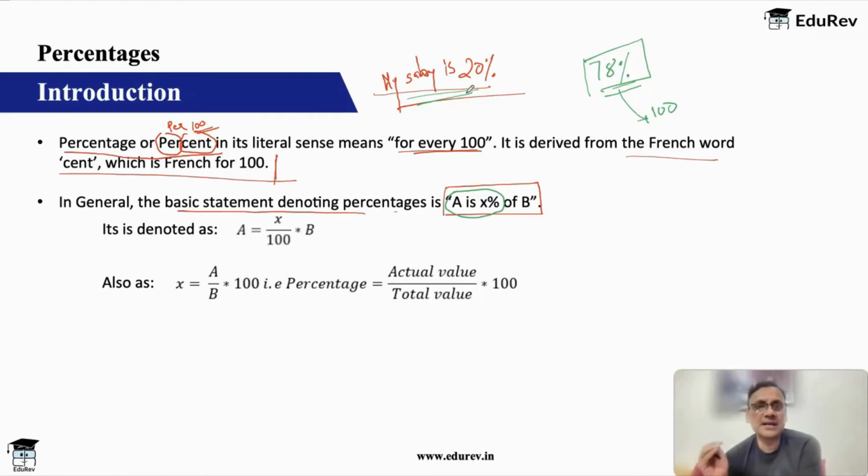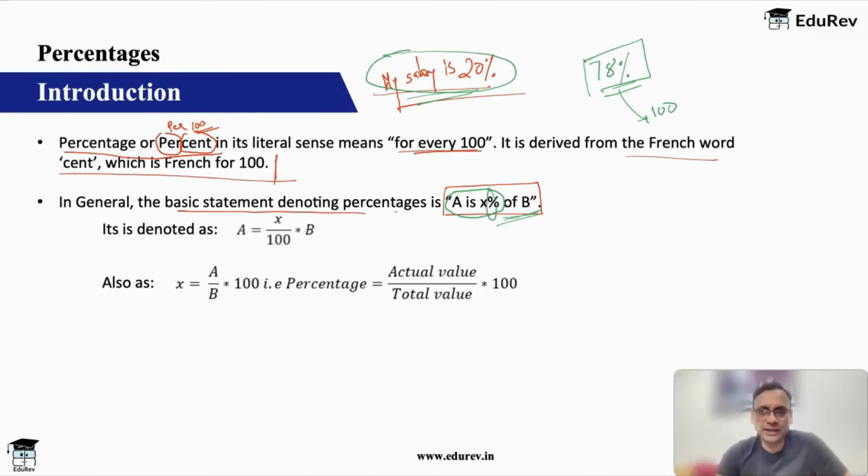So percent by itself is an incomplete value. It does not tell you anything. It has to be attached to a base. So when you say A is X% of B, then it makes sense. And then how do you convert it? Because if any value has a percentage attached to it, like my salary is 20%, you can't do any calculation with this. So to do calculation, you'll have to remove the percentage sign.